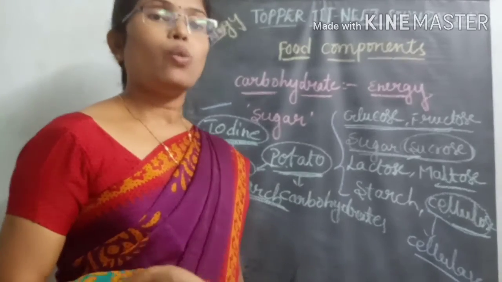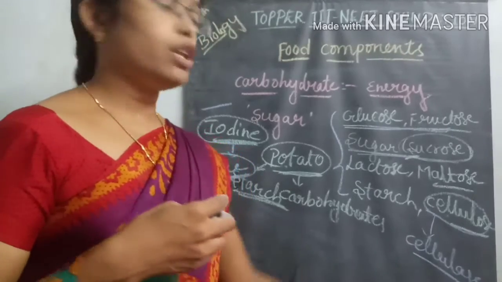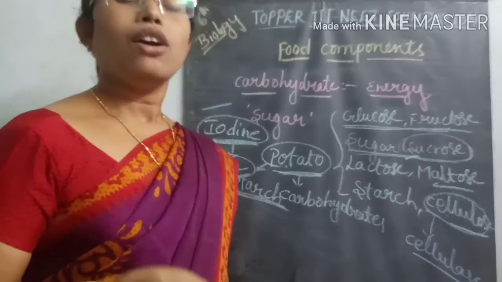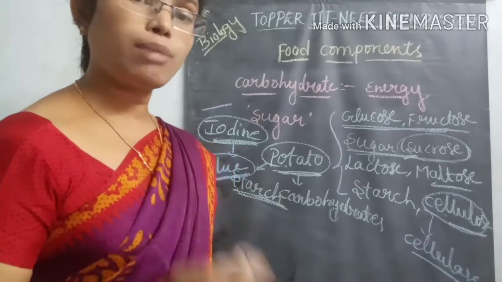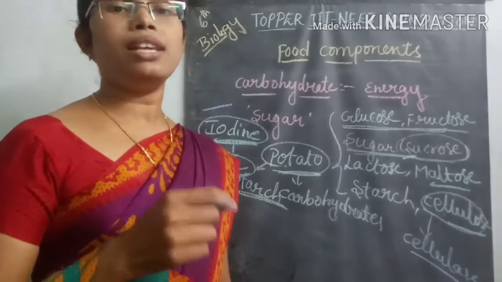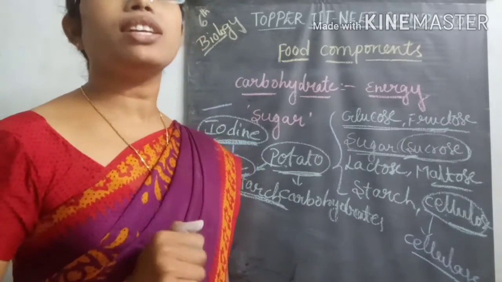So whatever cellulose-containing food material we take is not able to be digested in our body, but it comes out as it is along with the fecal matter.